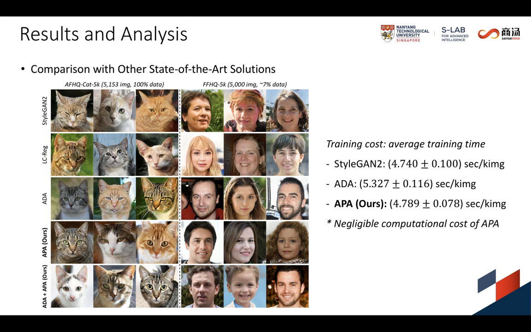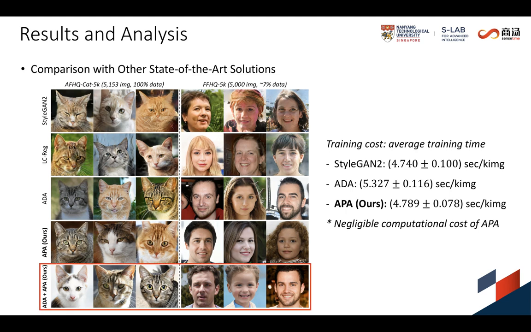We compare the proposed APA with other state-of-the-art solutions designed for GAN training with limited data. LC regularization slightly improves the synthesis quality of StarGAN2 by reducing distortions on the images. The amelioration of visual quality is more evident by applying ADA, where the ripple artifacts are clearly subsided, while some minor artifacts exist on hair and beard. The proposed APA achieves comparable or even better visual quality than ADA.